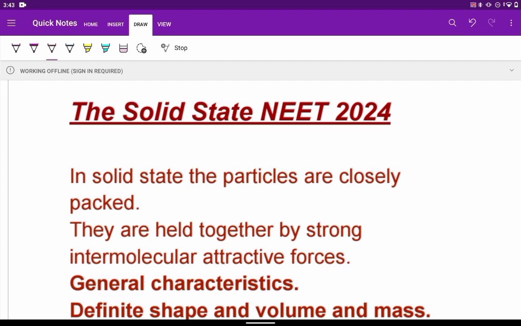Today we will start and see the topic the solid state. This will help you in your NEET 2024 exam.